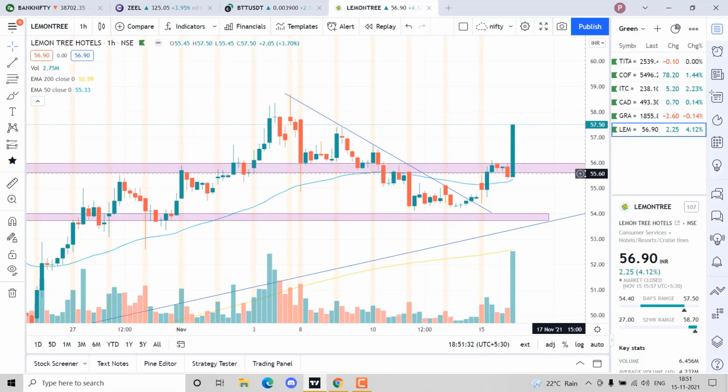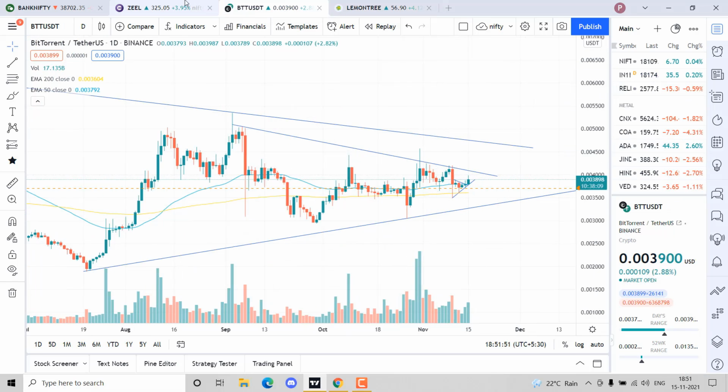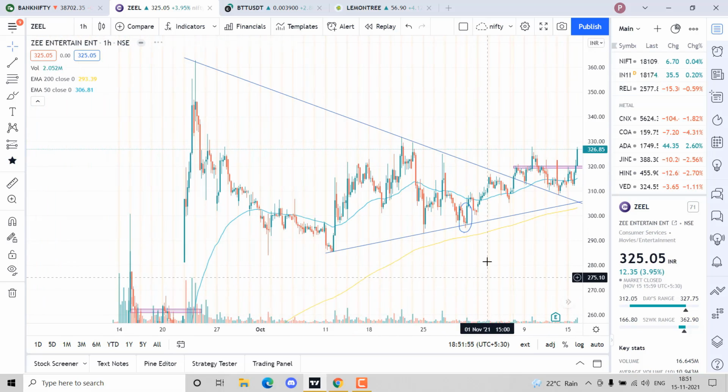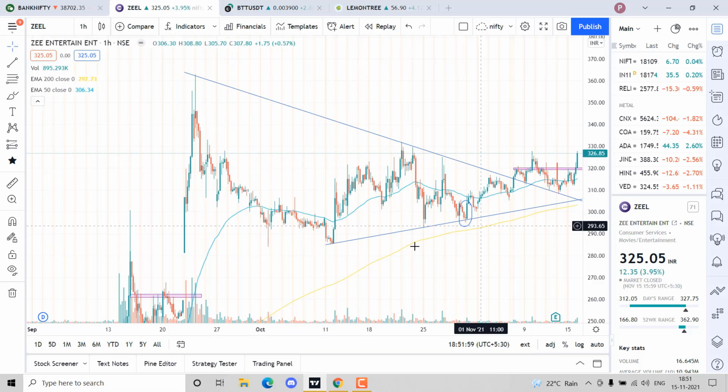So for now, resistance is a line or a zone where price, even if it touches that, is likely to bounce down from there. And support is a place where even if it touches it, we are likely to have a bounce up. We are going to bounce back up. So yeah, and can you see this is also a good trade. See, we have a resistance over here, and we have a nice support over here.